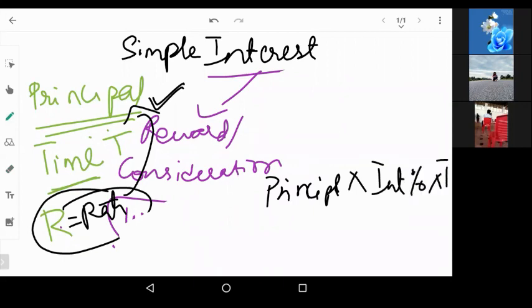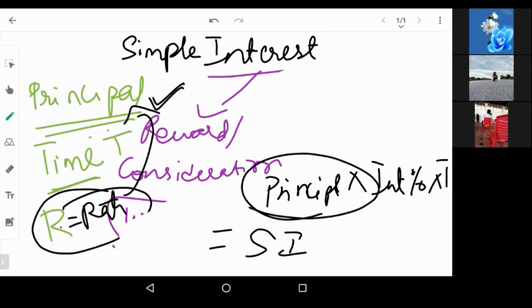This is simple interest. Very simple formula of calculating interest is called simple interest. On the original principal amount, if I calculate the interest, yes, PTR by 100, correct. That is called simple interest.